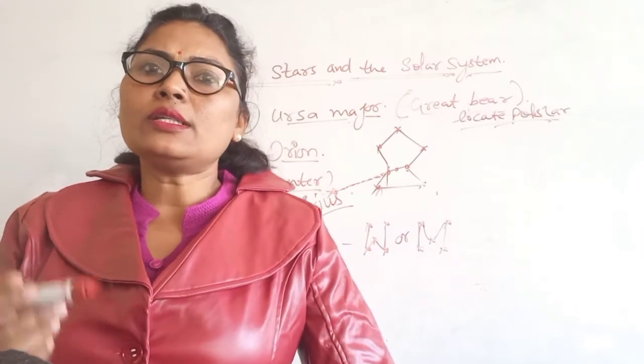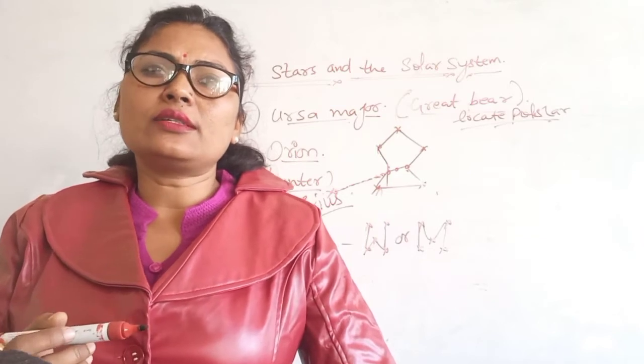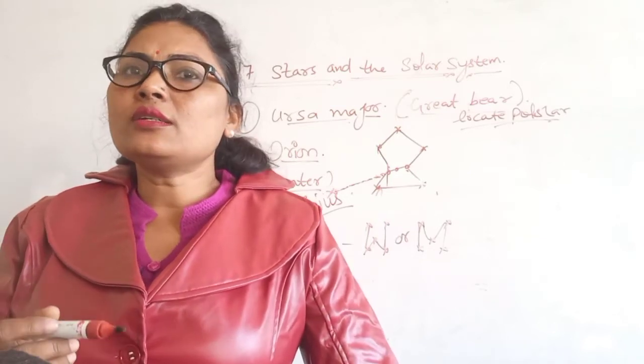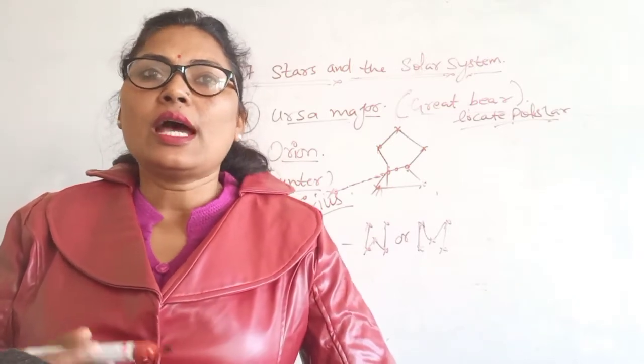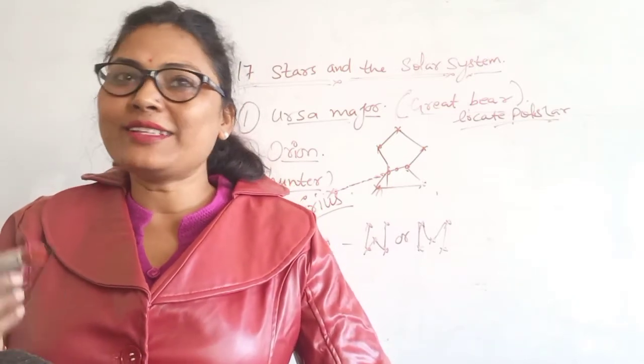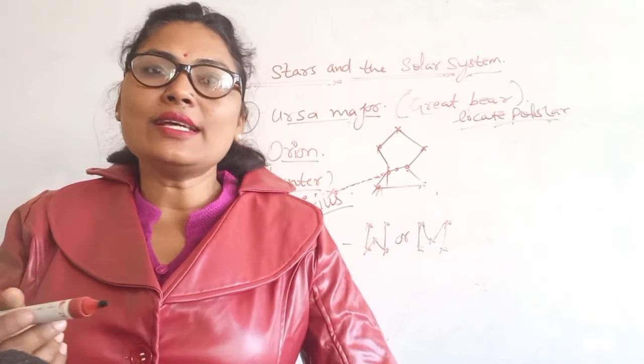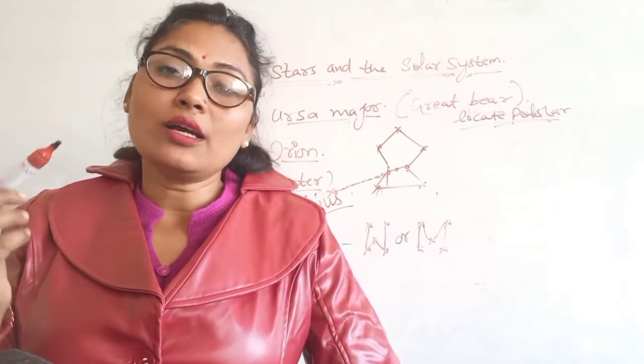The surface of the moon is covered with craters and mountains, and some of the mountains are higher than the highest mountains we have on the Earth.